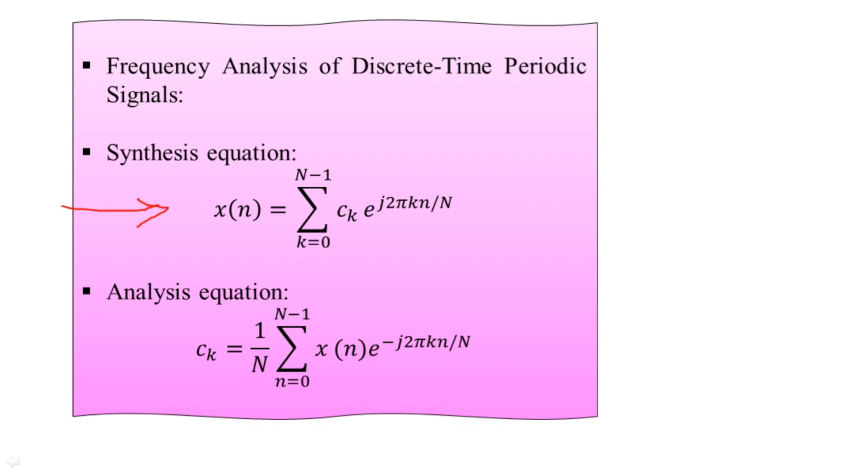Now the Fourier coefficients c suffix k, where k holds the values 0, 1, 2 up to capital N minus 1, describe the information contained in the signal x of n in the frequency domain. Here c suffix k represents the amplitude and the phase values associated with the frequency component.